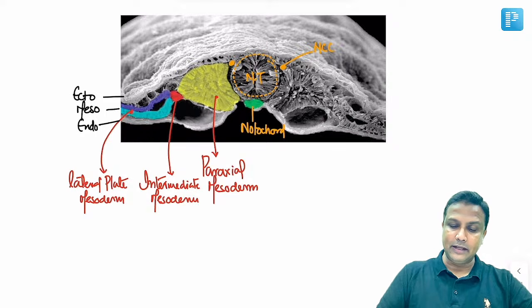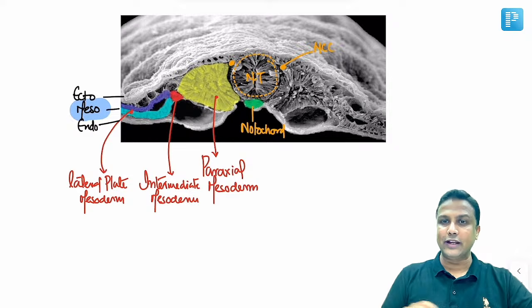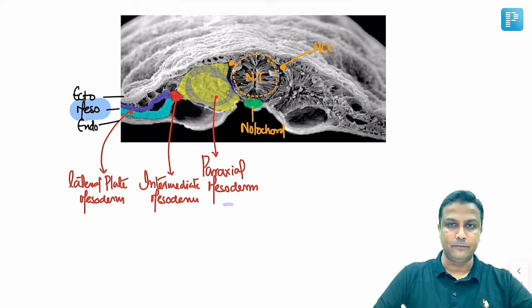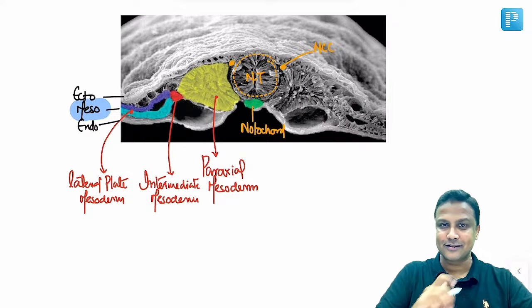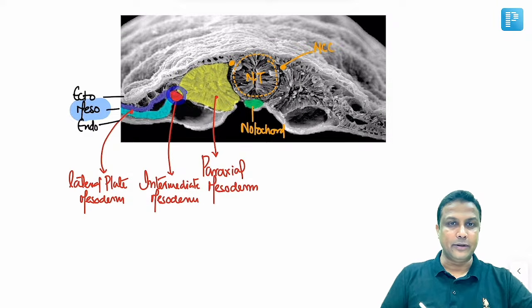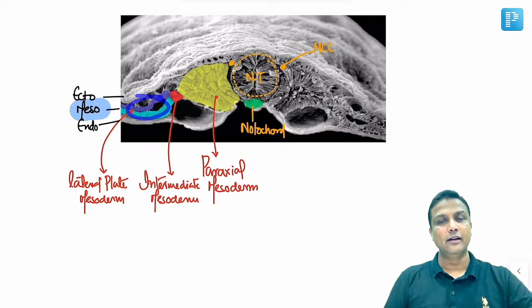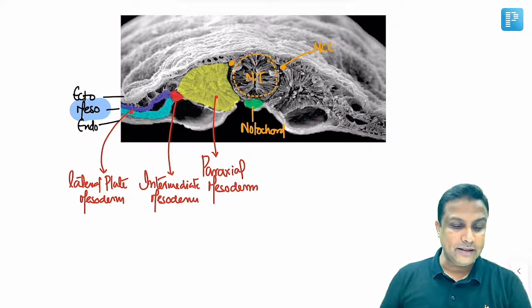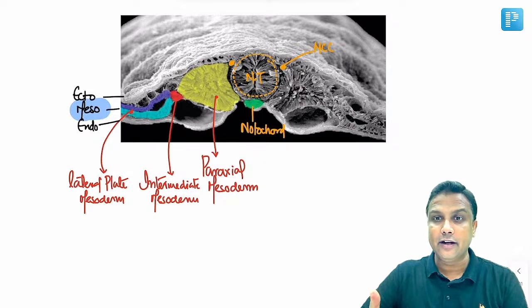And now welcome to the mesoderm, my dear friend. Now the mesoderm here in the 3rd week will be divided into 3 categories. One adjacent to the notochord here. Right next to the notochord will be the paraxial mesoderm, para meaning along with the axis. Then in the middle will be the intermediate mesoderm, and on the lateral side will be the lateral plate mesoderm. Now what will be the derivatives of this mesoderm, sir? Now what will be the derivatives of all these?